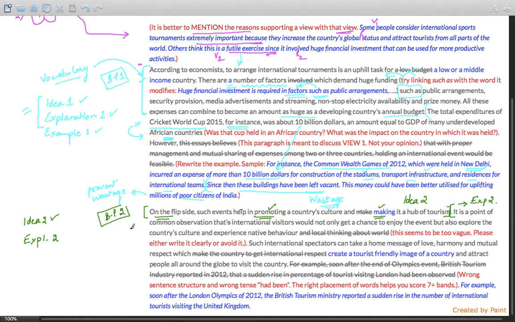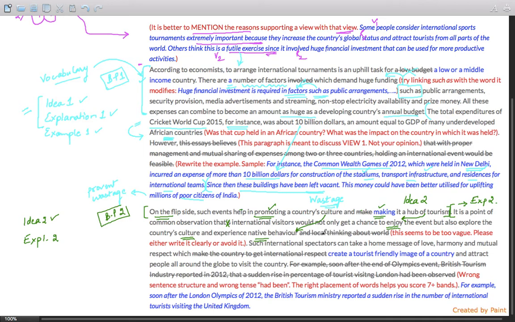It is a point of common observation that there should be no apostrophe s. International visitors would not only get a chance to enjoy the event but also explore the country's culture and experience native behavior. So they are not only enjoying but also exploring the country's culture and experiencing native behavior. That is, it is promoting the culture. This seems to be a good explanation. So explanation seems to be fine in the first sentence, except this portion. And experience native behavior. This was fine.